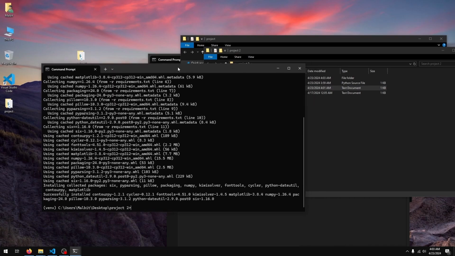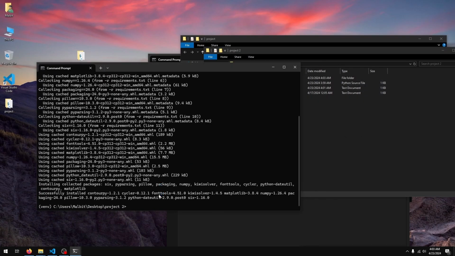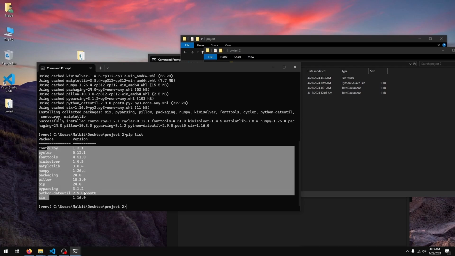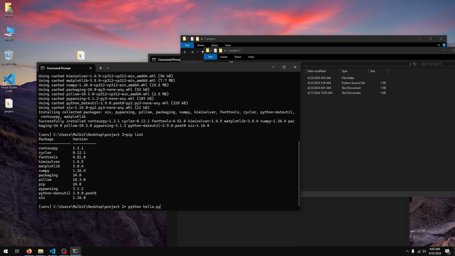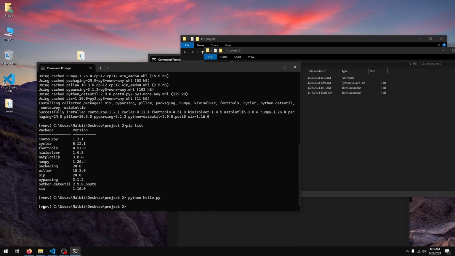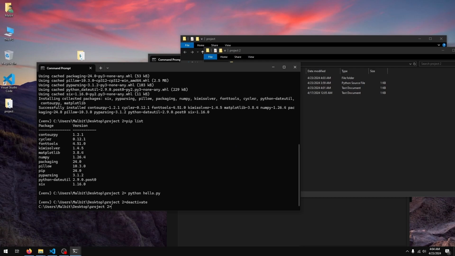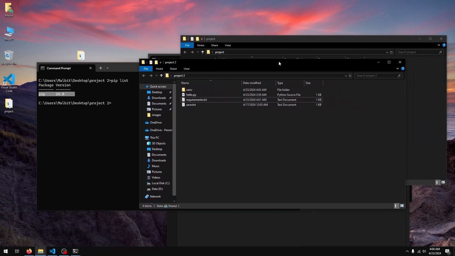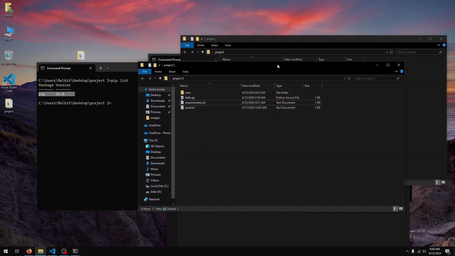Okay, it's done now. And if I do a pip list, we get our list of Python packages. If I do python hello.py in my project 2 folder, you can see we don't get any errors. And if I deactivate my environment, okay, cls, and I did pip list, you can see my original installation of Python is pretty clean. So that's how you'd be moving your project over to new computers.